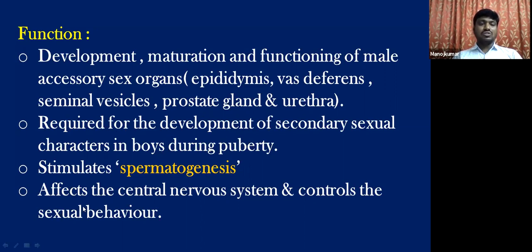It also affects the central nervous system and controls sexual behavior in boys, which we call libido, or sexual urge, sexual desire. This is a kind of sexual behavior generally seen in boys during puberty, attracting or getting attracted to the opposite sex. All this is controlled by the central nervous system, affected by the androgens, especially testosterone.